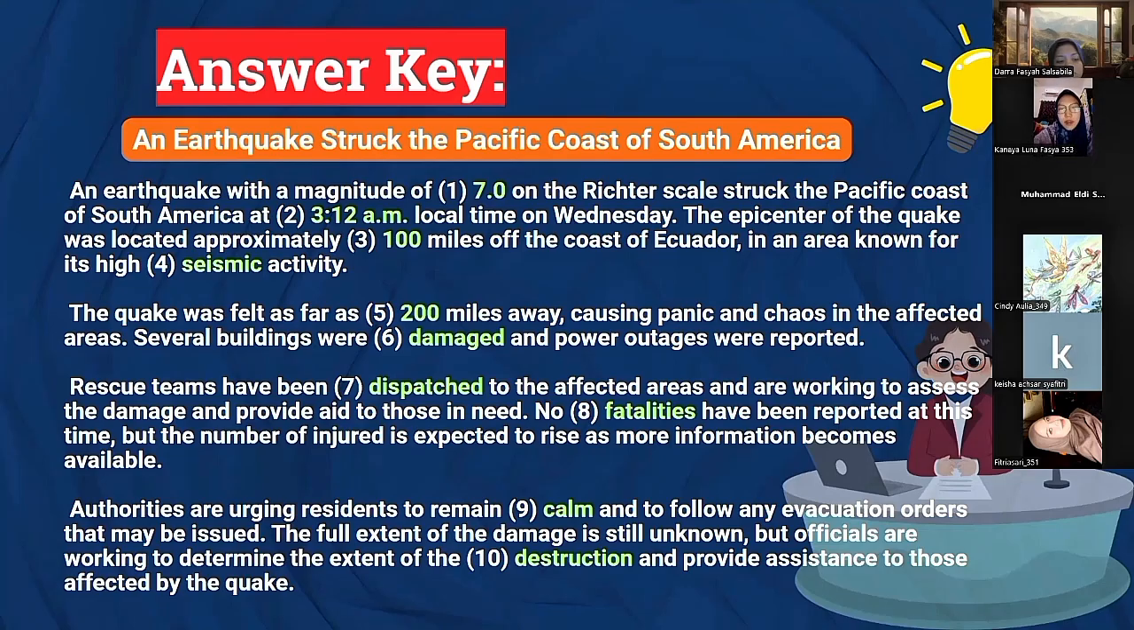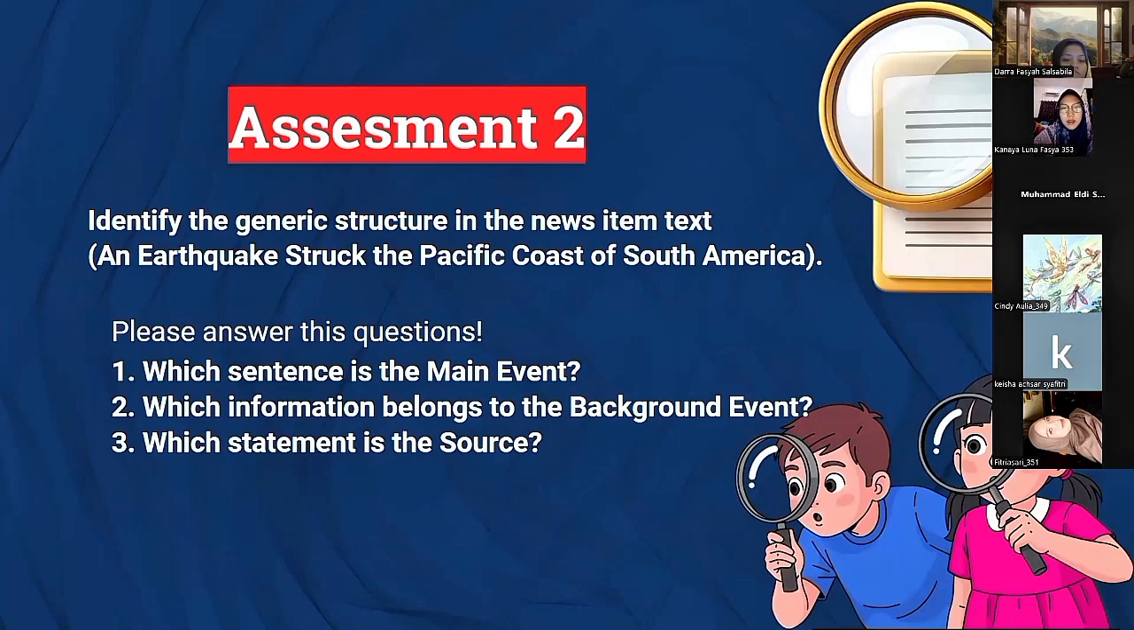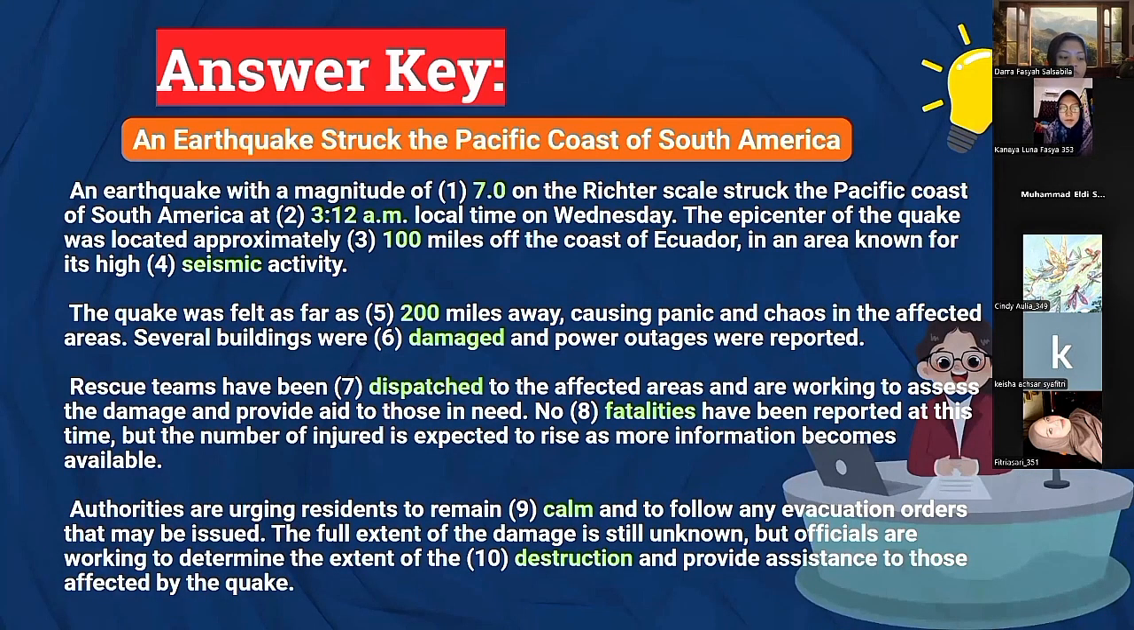All right. Okay, back to the slide. Number 2, which information belongs to the background event? Please answer, Dara. Okay, Miss. The background event is the quake was felt as far as 200 miles away, causing panic and chaos in the affected areas. Several buildings were damaged and power outages were reported. Rescue teams have been dispatched to the affected areas.